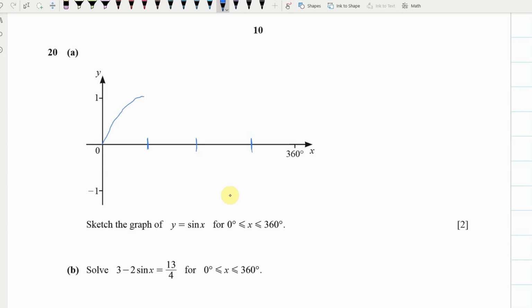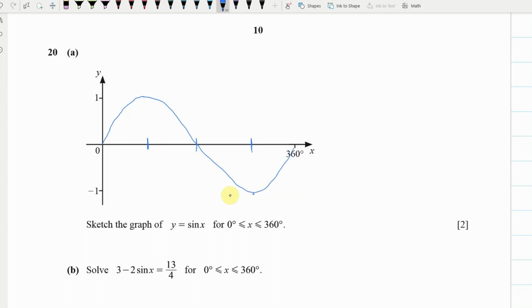it should go up to its top point at 90, crossing at 0 there, down. Oh, I think I've gone too far there. Just gonna fix it up. Don't go too low, so it should be going down to there, and then back like that.